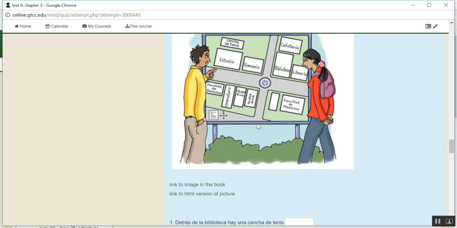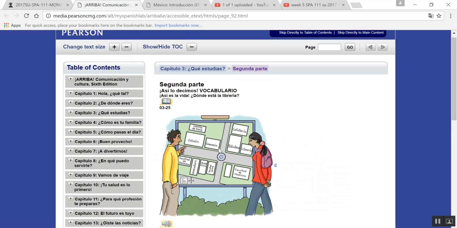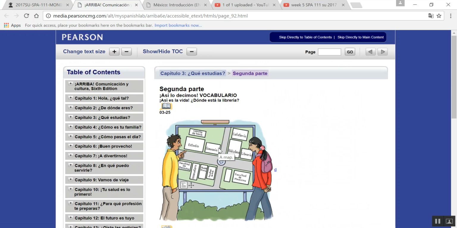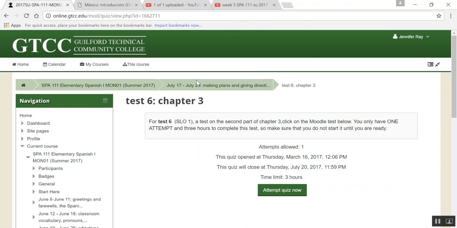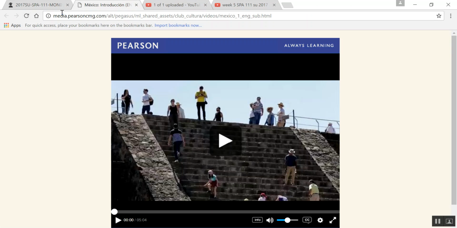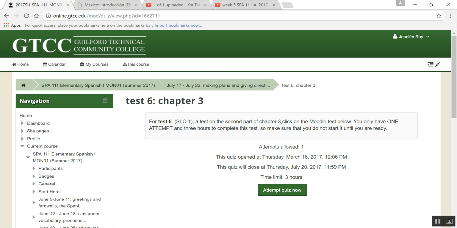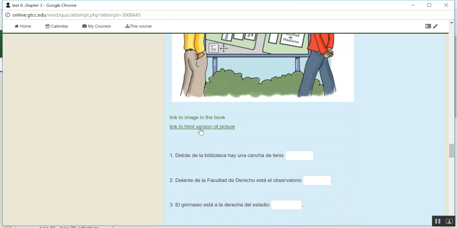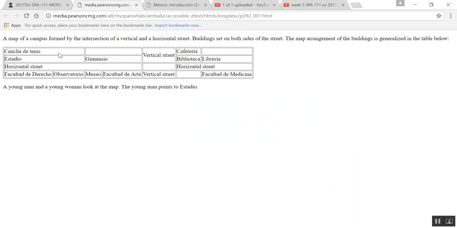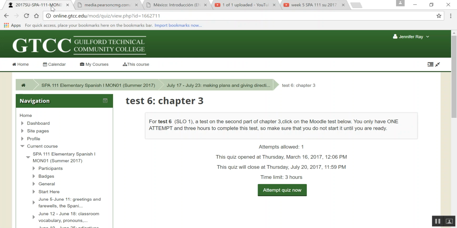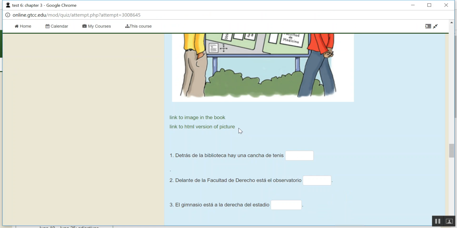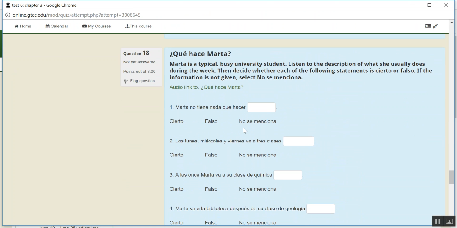If the picture looks somewhat blurry to you, this is a link to the image in the book, so you can see it more. I'm not even sure that's the best. The best thing to do would be the HTML version. So this is the HTML version of the picture, so you can see what the buildings are. Okay. All right, then ¿qué hace Marta?